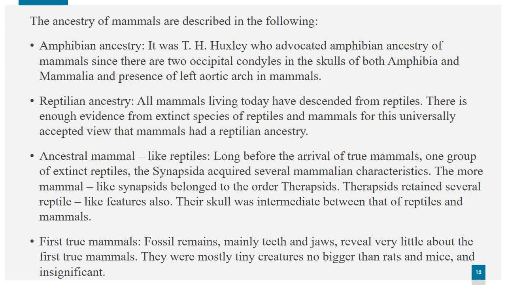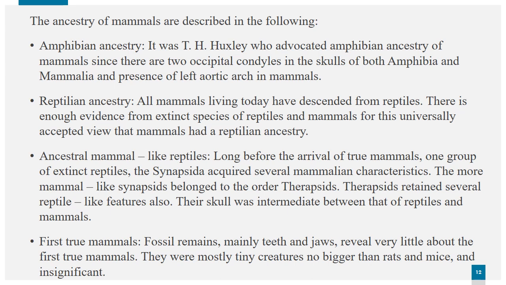The amphibian ancestry of mammals was advocated by T. H. Huxley since there are 2 occipital condyles present in both amphibia and mammalia and the presence of a left aortic arch in mammals. His theory was not accepted as condyles are derived from the exo-occipital in amphibia and from the basi-occipital in mammalia.